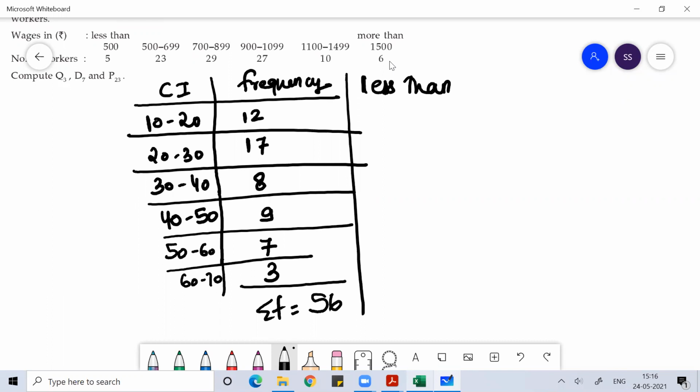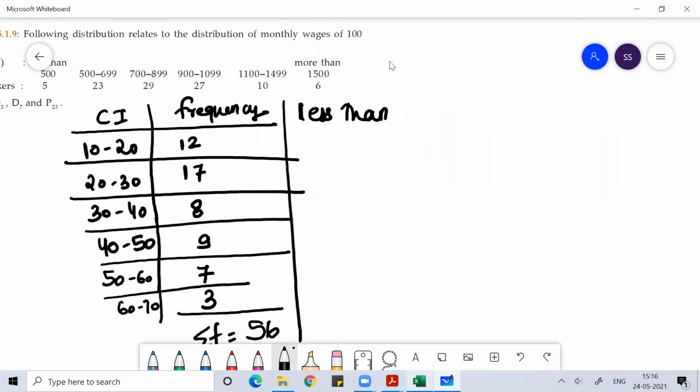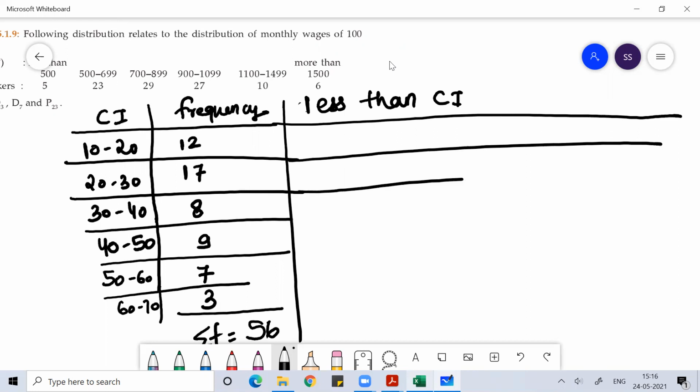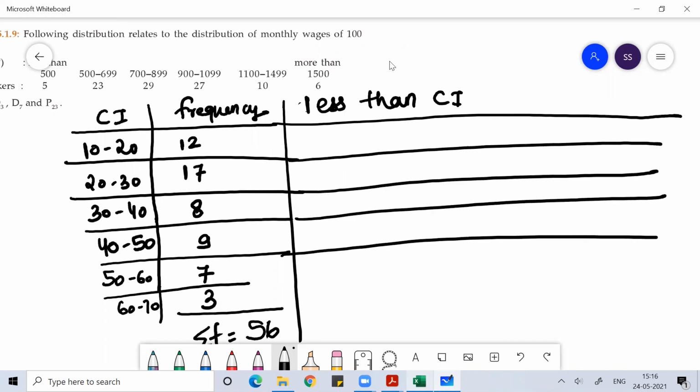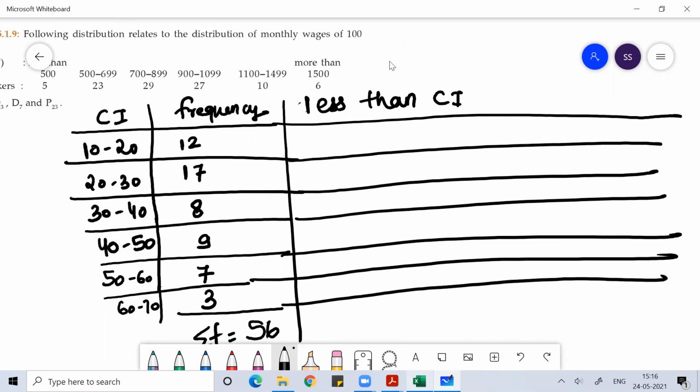I hope you remember. So for that, you need to understand how to work on less than cumulative frequencies. The same set of distribution I can write as less than class interval with less than cumulative frequency. Whenever you use the term less than, always use it with the upper limit.